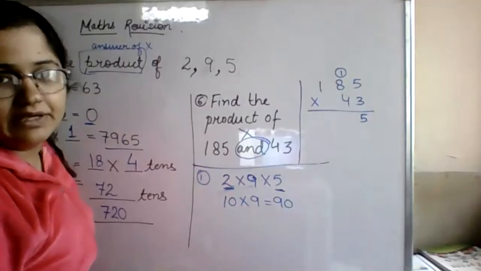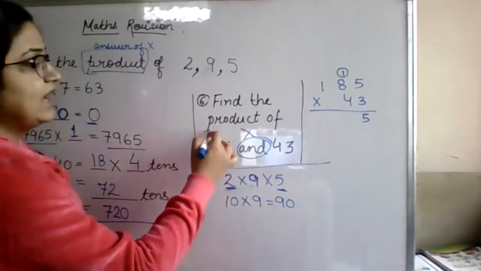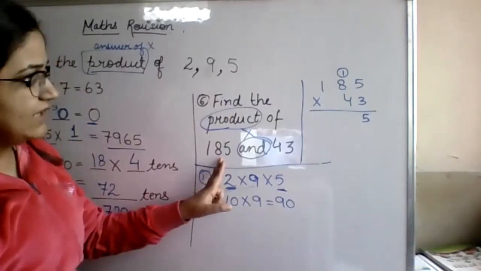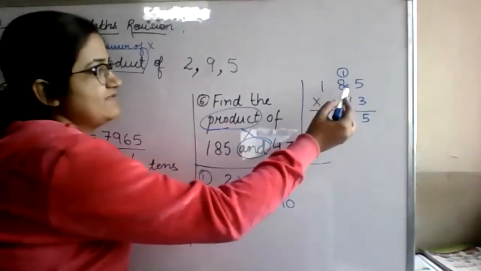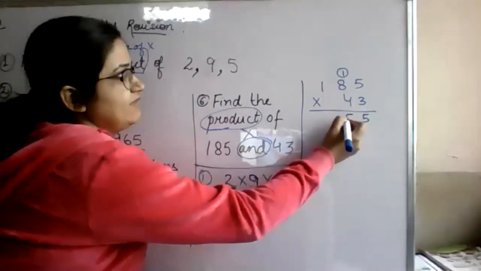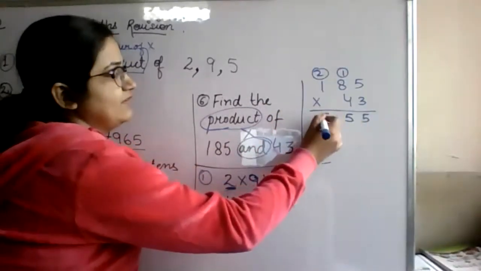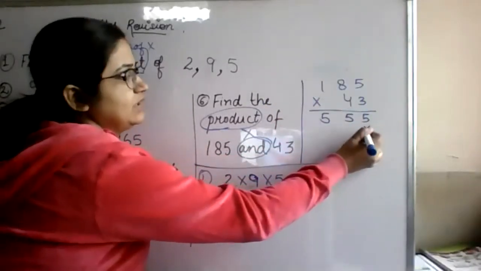'And' does not mean multiply. Actually, product means multiply, so you have to find their multiplication. Don't get confused if 'and' is written.